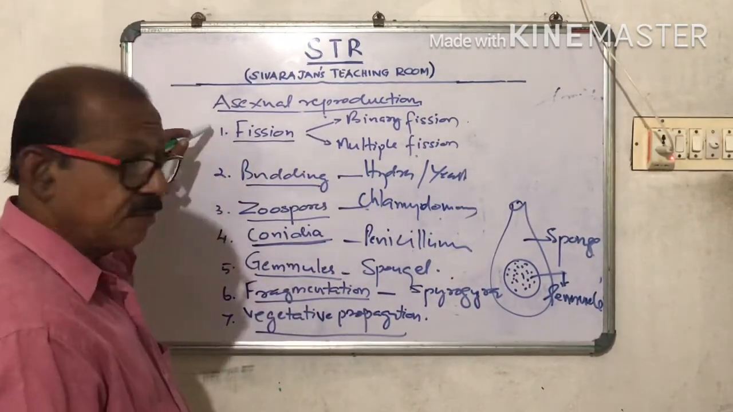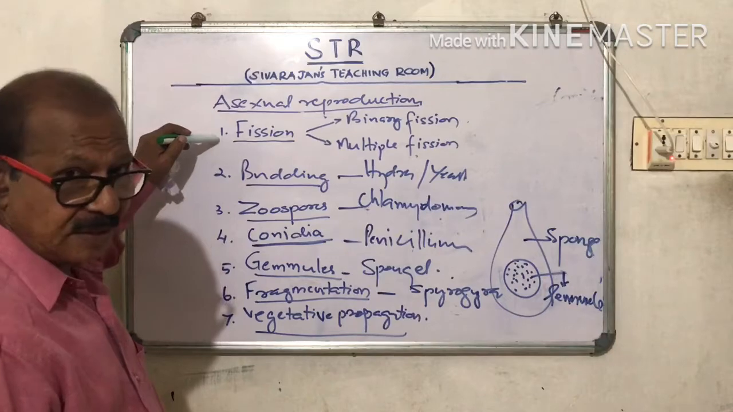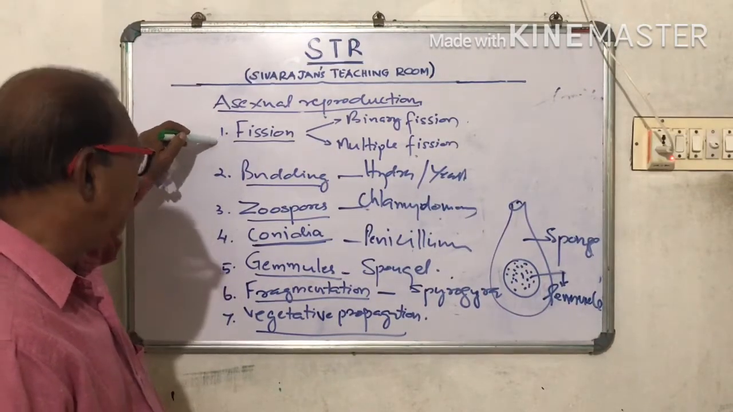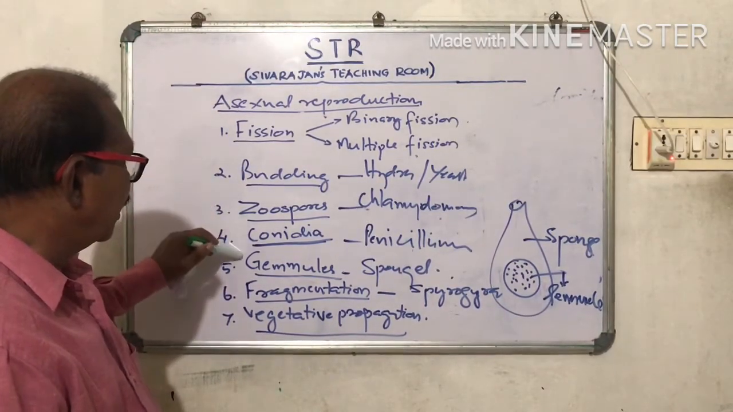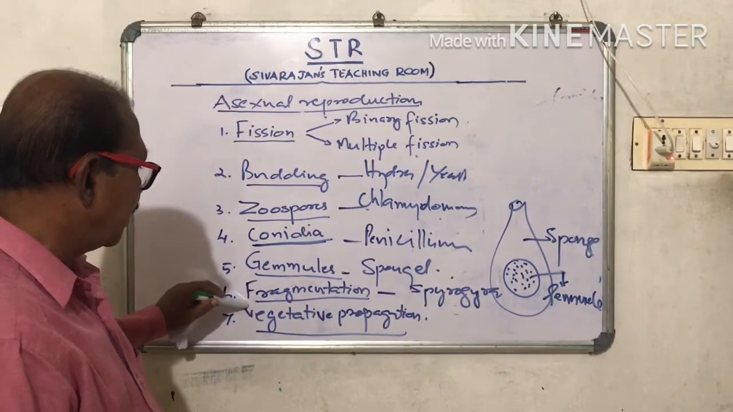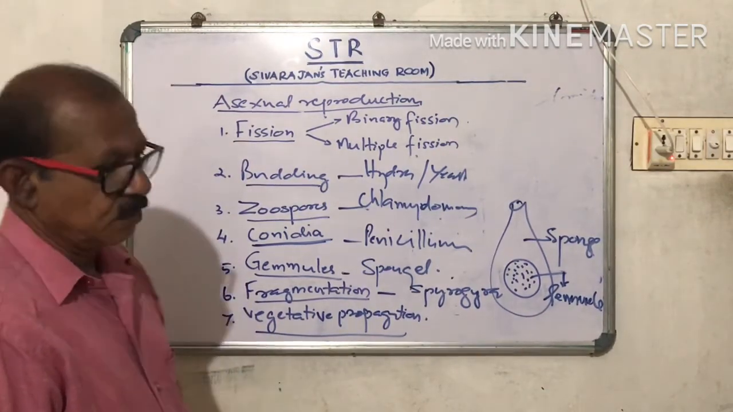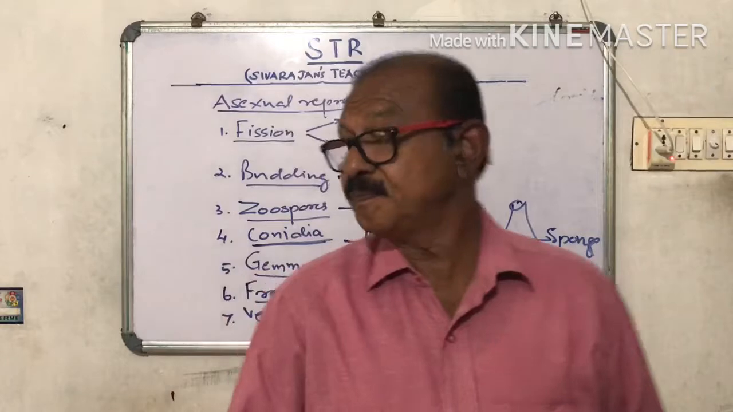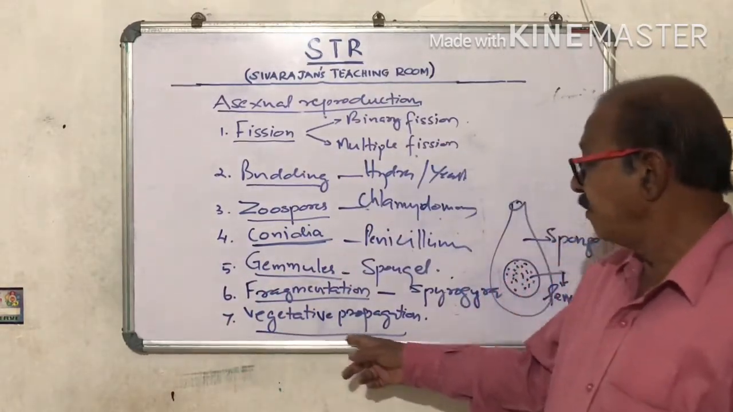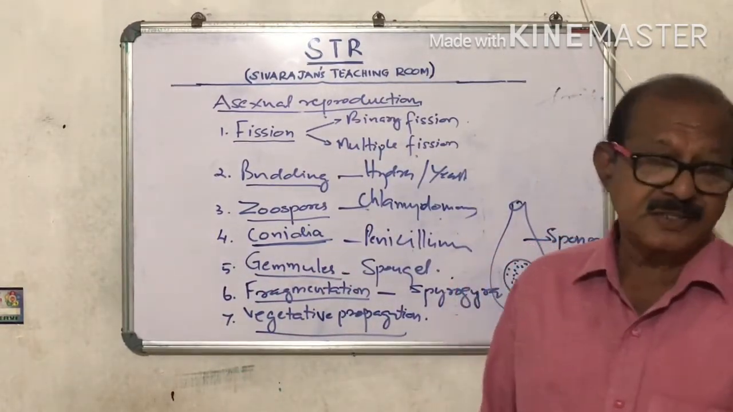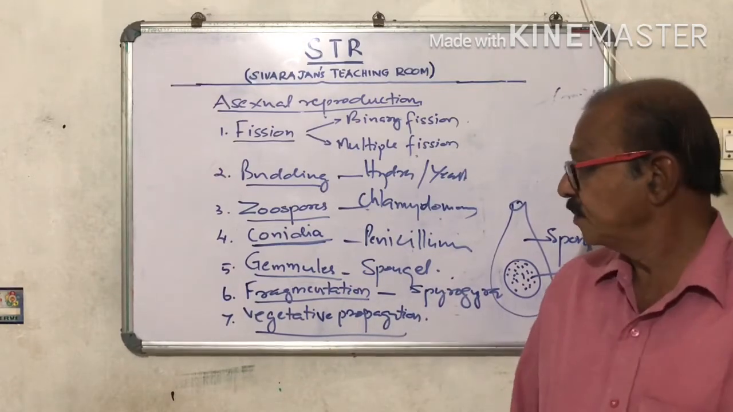Once again, what are the different types of asexual reproduction? Fission, budding, zoospores, conidia, gemmules, fragmentation, and vegetative propagation. Dear students, we will see the vegetative propagation in detail in the next episode. Okay.